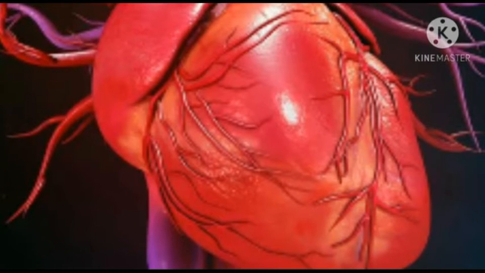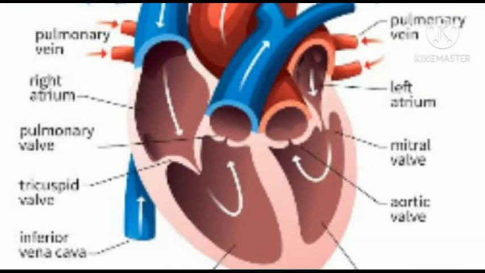Students, internally the heart is divided vertically into left and right portions by a membrane, and it is also called the septum. Each half is further divided horizontally into two chambers. The upper chamber is called an auricle and the lower chamber is called a ventricle. Therefore, the heart has 4 chambers in all, 2 auricles and 2 ventricles.